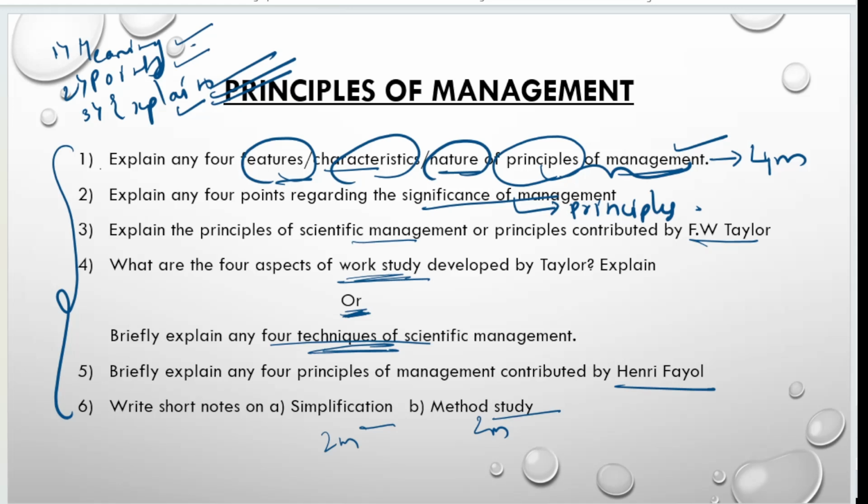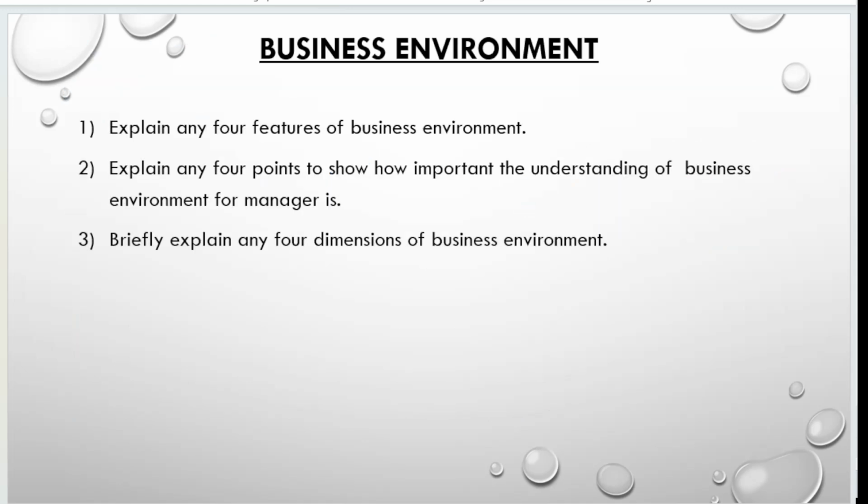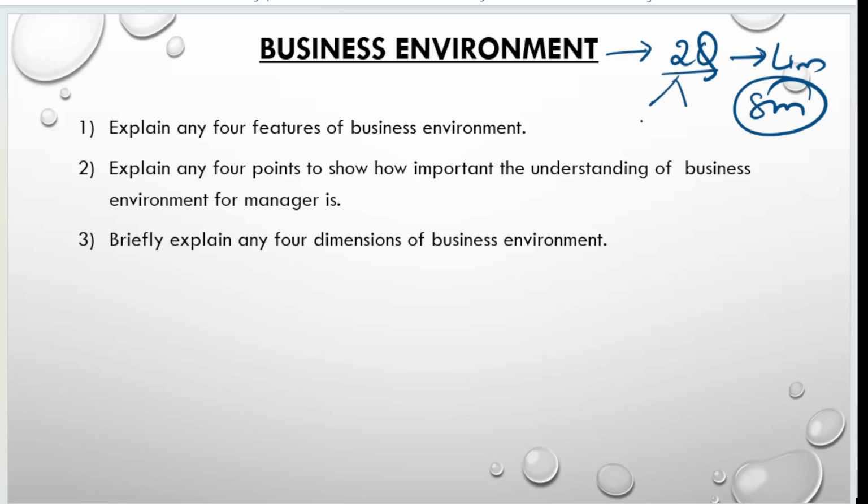Okay, hope on principles of management you don't have any doubt. Next you have business environment. As I already told you, from the business environment you are going to get 2 questions of 4 marks. That is total 8 marks. But keep it in your mind, in these 2 questions, one will be a direct question and another one will be a HOTS. So for the direct question, you have an option of only these 3: features of business environment, importance of business environment, dimensions of business environment. Out of these 3 questions, 1 question you are going to get.